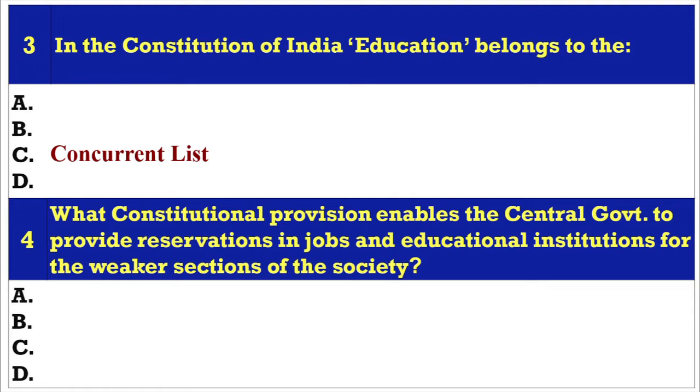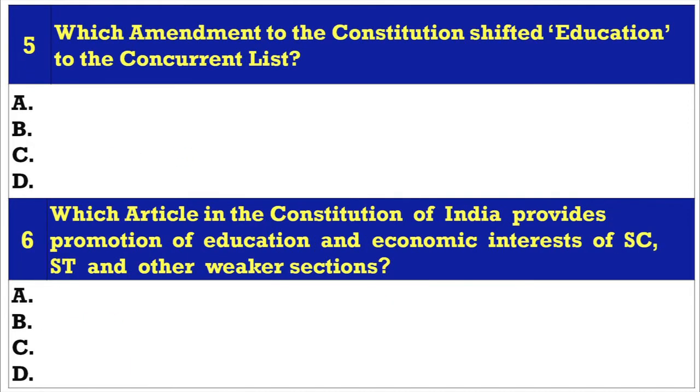Question 4. What constitutional provision enables the central government to provide reservation in jobs and educational institutions for the weaker sections of the society? A. Article 14, B. Article 16, C. Article 19, D. Article 46. Answer B. Article 16.